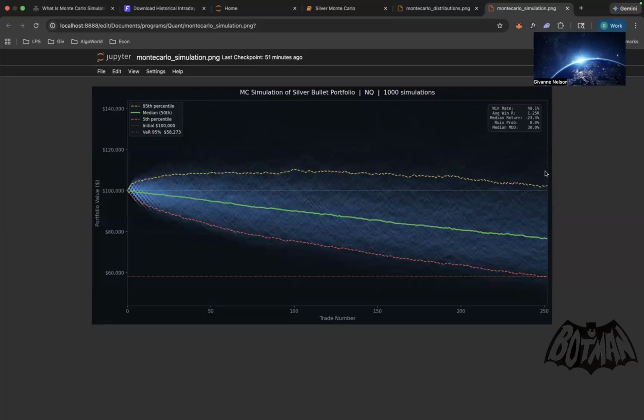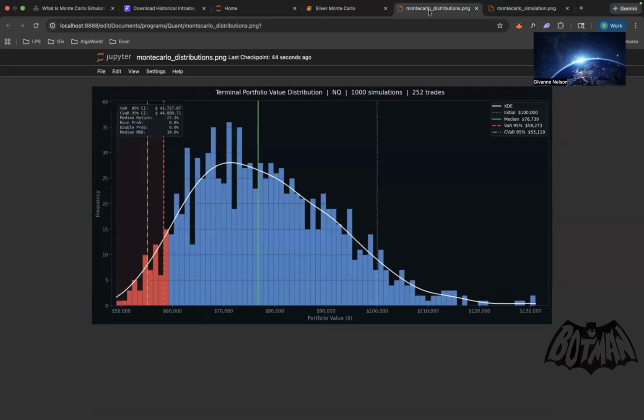The median return was minus 23.3%. Again, it lost. Even the highest 95% is going towards the end to basically cross below the 100,000 mark, letting you know that mostly all of the results were bad.